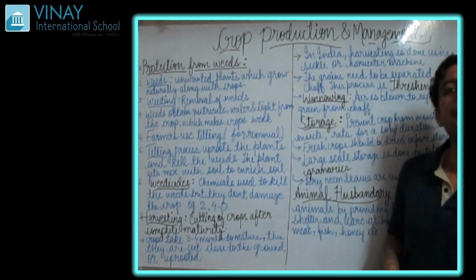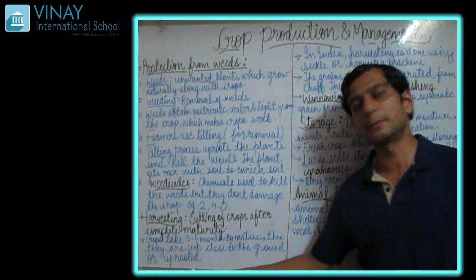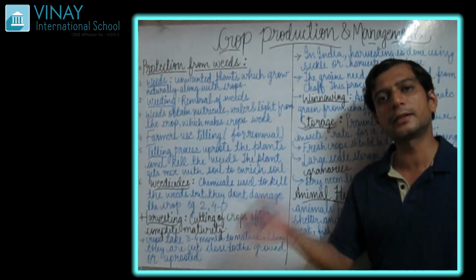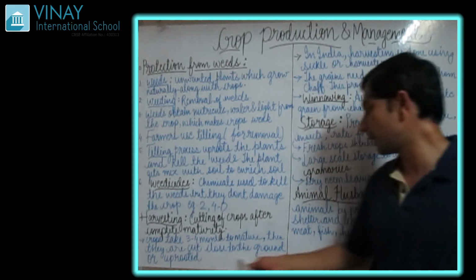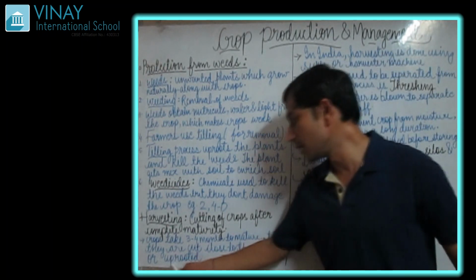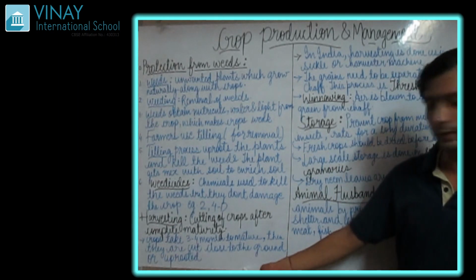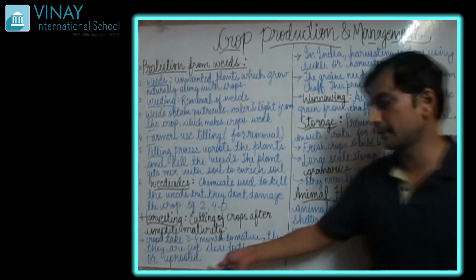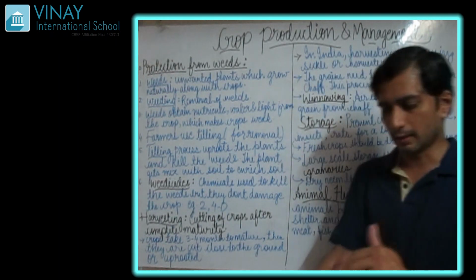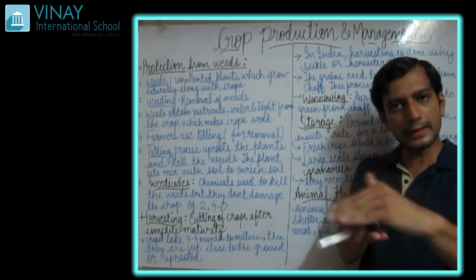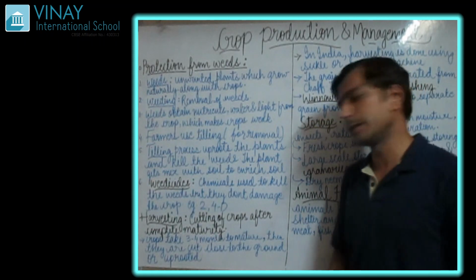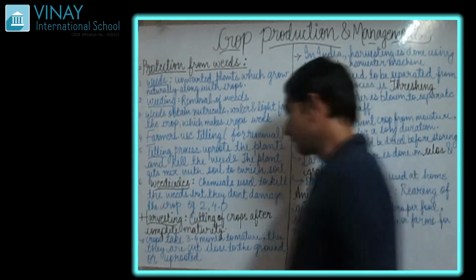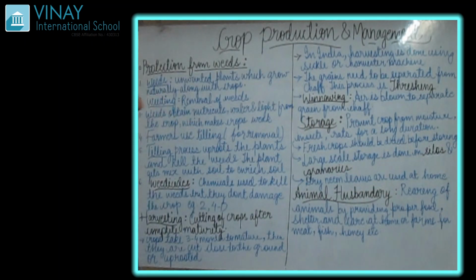Of course, to get the final product, you have to cut your crop. The crop is cut either just above the ground, or it is completely uprooted. That is what it is trying to say.